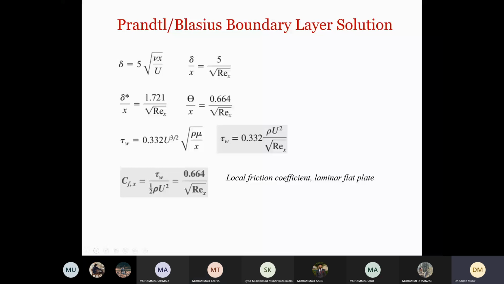Okay, so we'll just start our discussion from where we left yesterday. We discussed boundary layer solutions. We have different equations. We have Navier-Stokes equations that can solve the boundary layer flow problem for us, right?